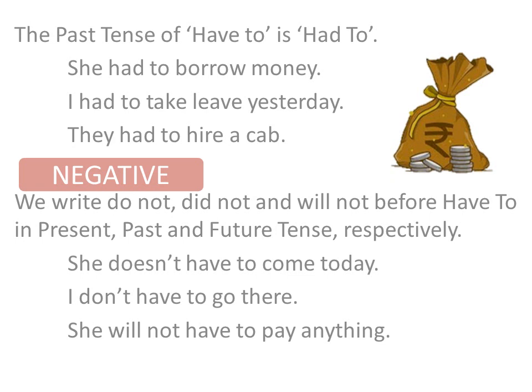Okay. The negative form of have to we already studied in the feature as well, that while writing the negative form of have to, we do not write only not. We write do not, did not and will not before have to in present, past and future tense respectively. Example, she does not have to come today, present tense. I do not have to go there, again present tense. She will not have to pay anything, future tense. And past tense could be I did not have to attend the party.